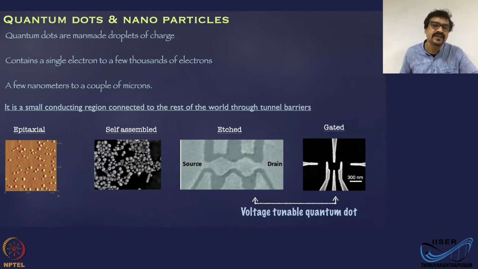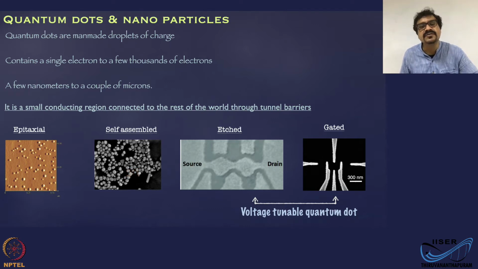Okay, and if you look at the literature, quantum dots are made by various methods. You can have epitaxial quantum dots where small conducting regions are deposited on certain substrate using epitaxial techniques such as molecular beam epitaxy or MOCVD. Then there are self-assembled quantum dots,